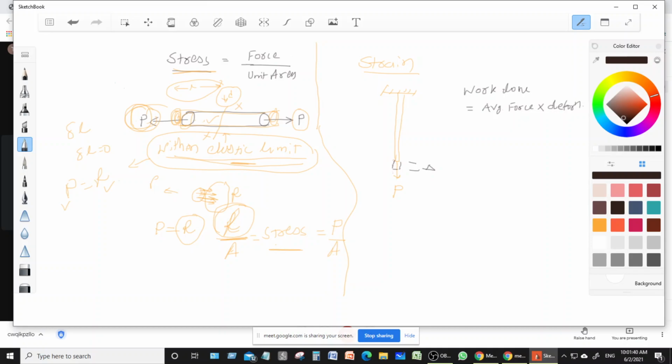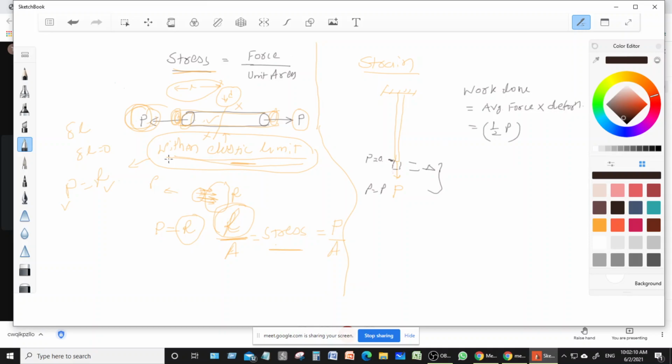So initially at this rod, force is equal to 0, and gradually we increase the force and reach the final force equal to P. So actually the average force applied over this particular delta is equal to 0 plus P by 2. It means 1/2 P, right? That is our average force.